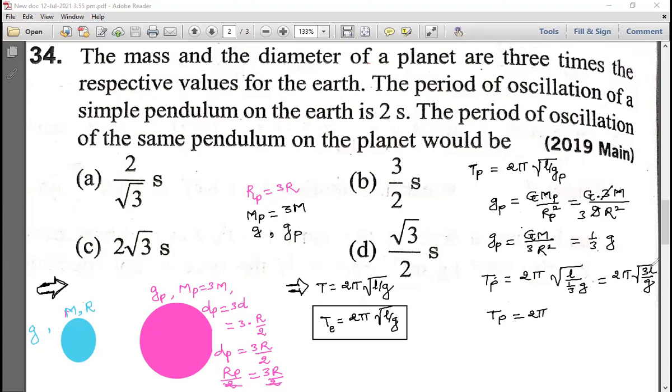Yes, L is there. 2 pi under root 3L by g. Okay. So let's call this equation number 2. Check. Yes or no? This is my equation number 1. This is my equation number 2. Any step which you did not understand, you can ask now only. Yes. Understood, sir.